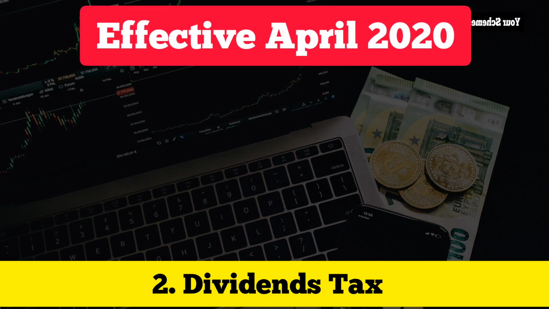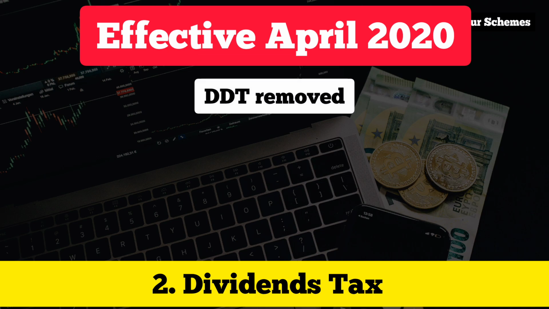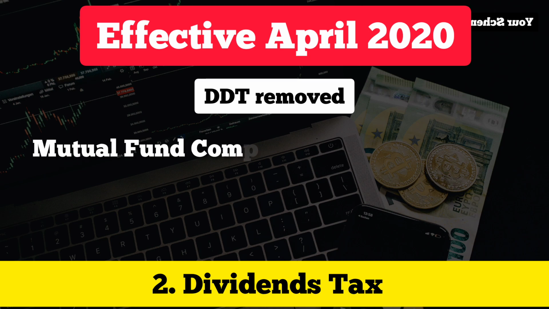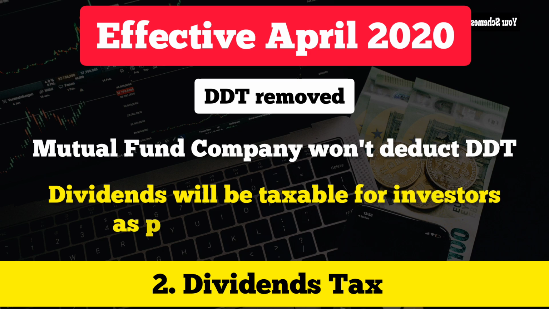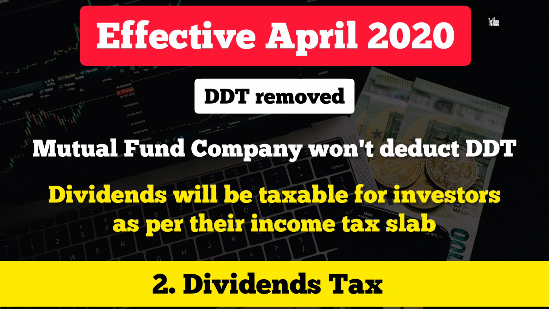Effective April 1st, 2020, DDT will be removed. It means that the mutual fund company won't deduct DDT while paying dividends, but the dividends will be taxable for the investor as per the income tax slab. So if you receive dividends from a mutual fund company, then they will be added to your income and then they will be taxed as per your income tax slab. You need to be aware of this before opting for dividend payout in mutual funds.